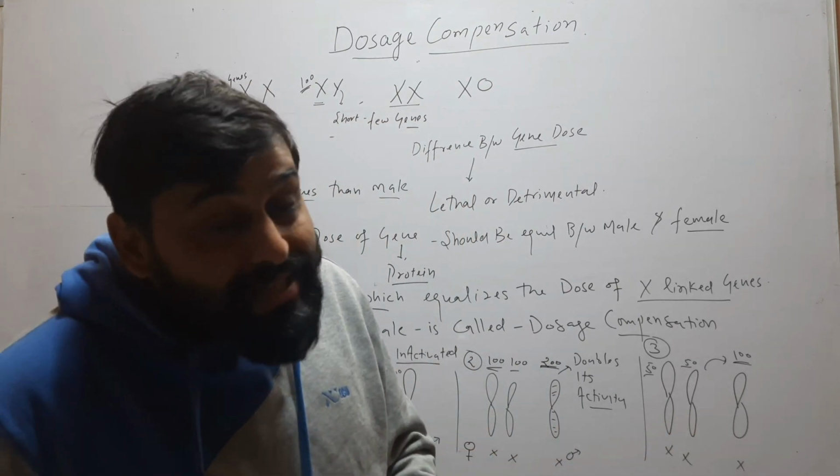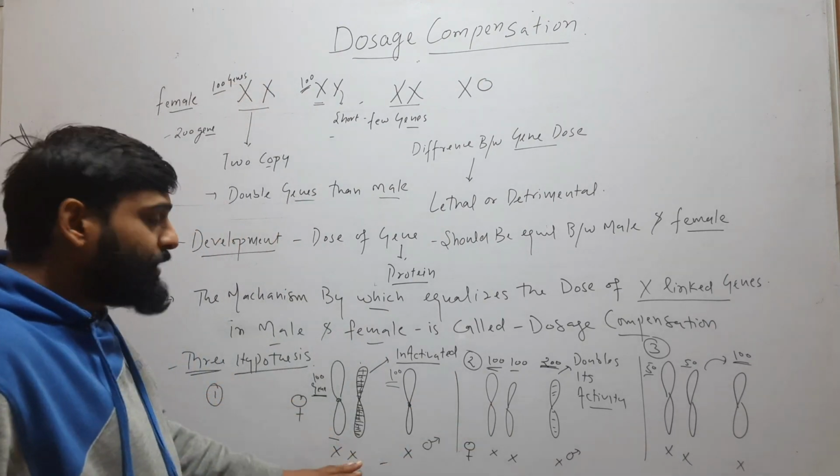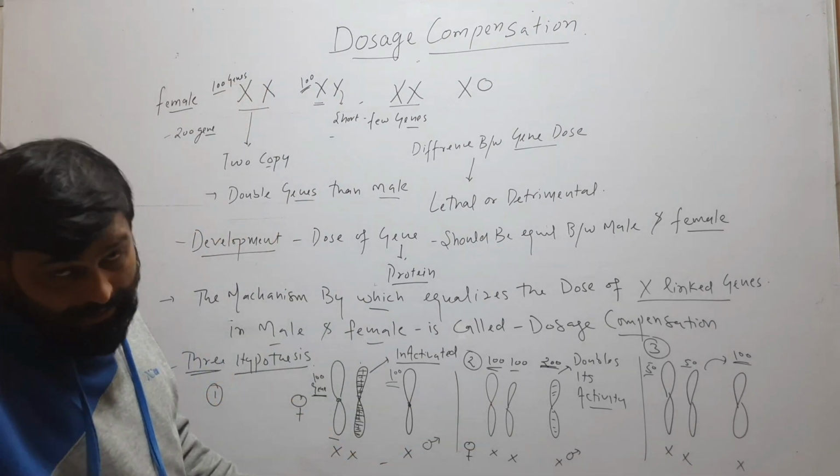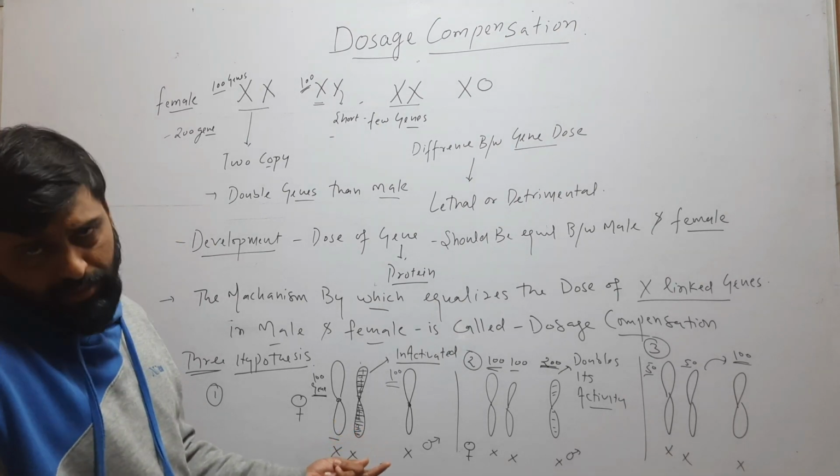So regarding dosage compensation, there are 3 hypotheses. The first hypothesis says that 1 X of female is inactivated because it has 2 X chromosomes. If one is inactivated, those become equal.